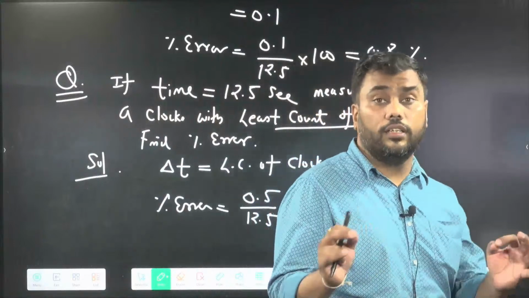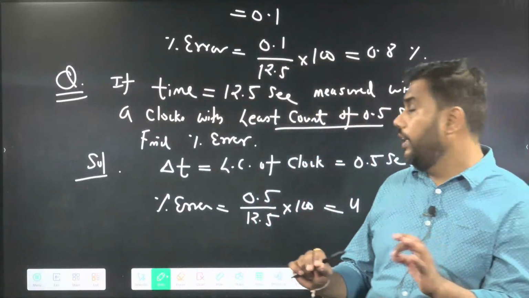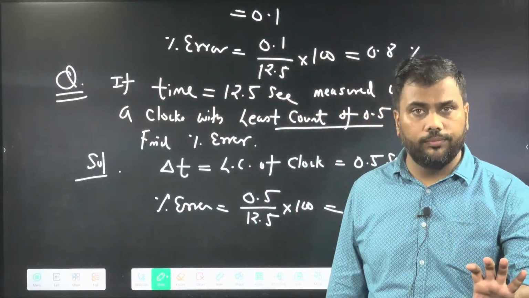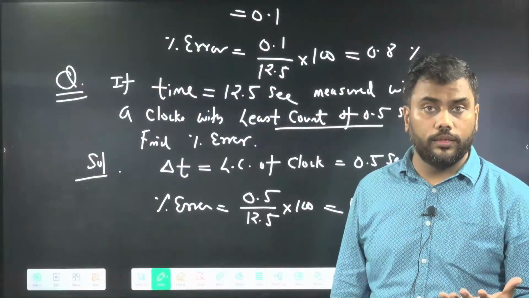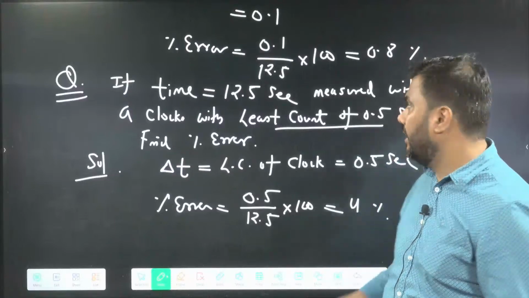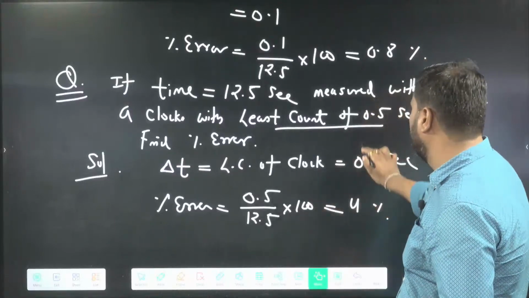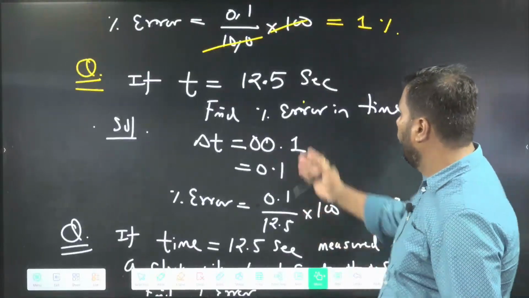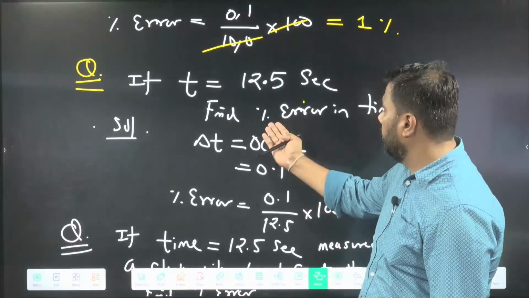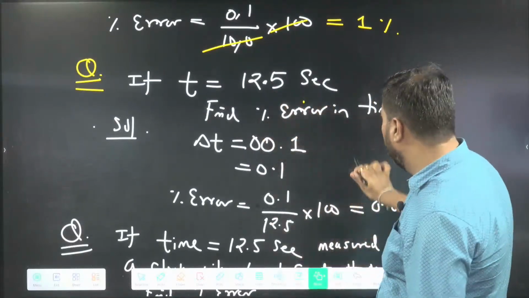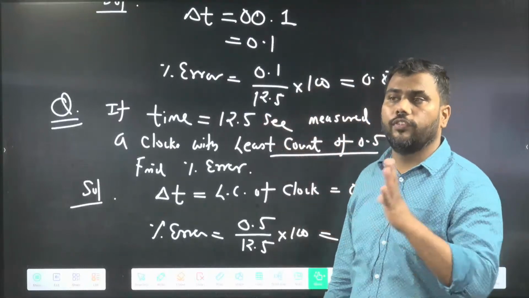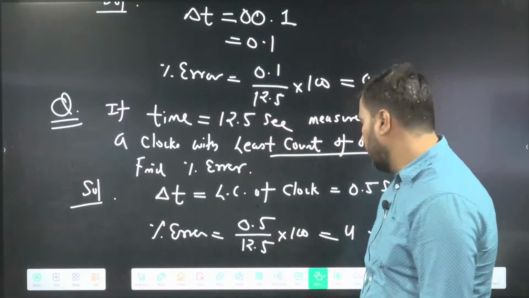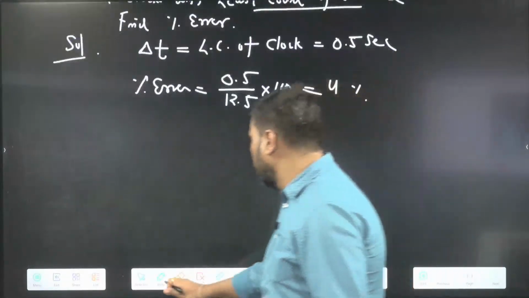Whenever some error is not given, try to see whether you have been supplied with the least count of the instrument. If it is not given, then assume the last digit is uncertain. We will always assume the last digit is uncertain when nothing is given. If the least count of the instrument is given, we will assume that the error is equal to the least count of the instrument. This error is called least count error.